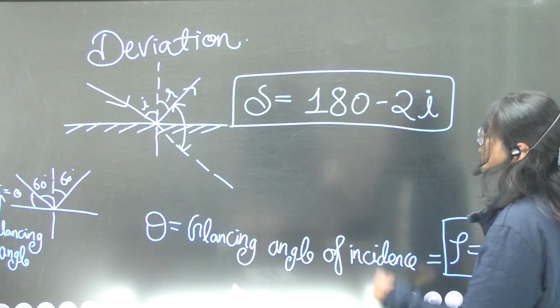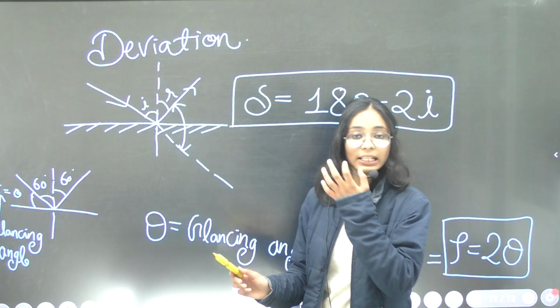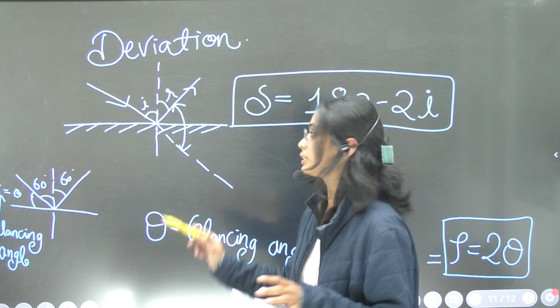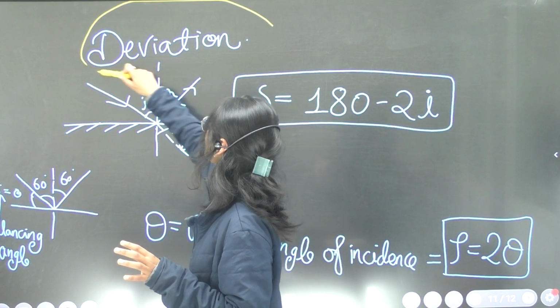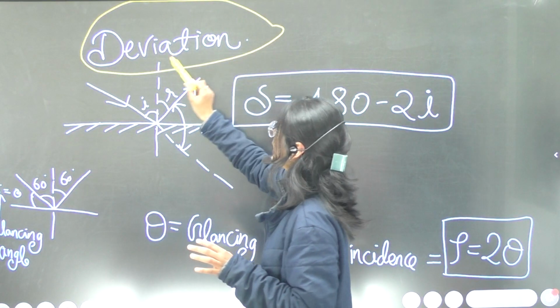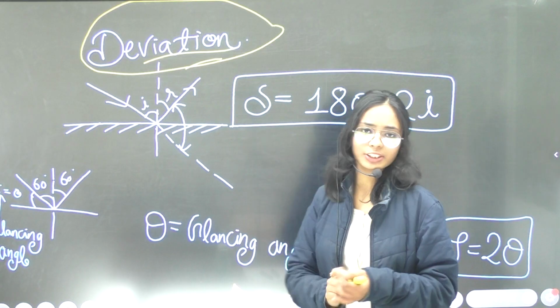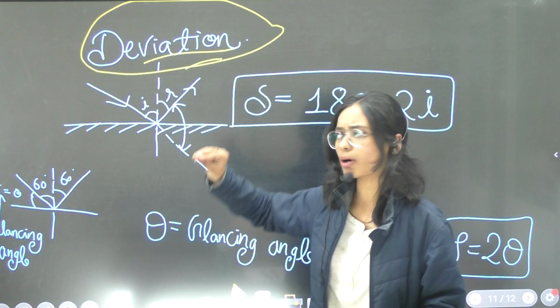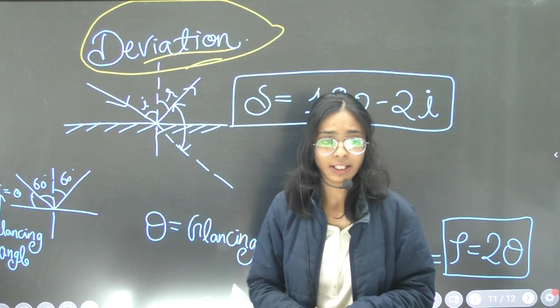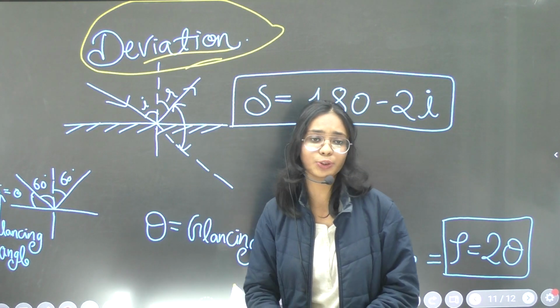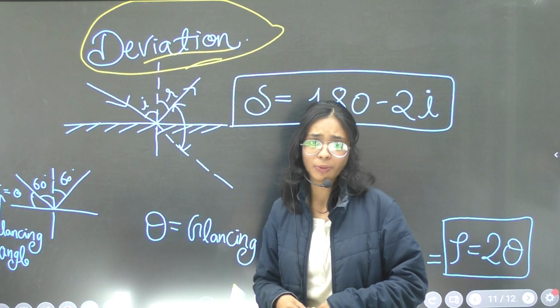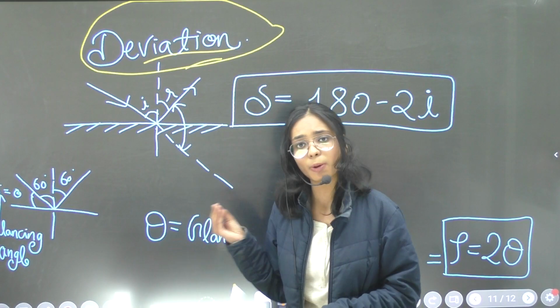Now let's deal with the key concept, deviation, which we will be dealing with in this chapter. You have already heard this common word in your day-to-day life. Like your parents say to you, you are getting deviated from your studies, you are not having proper concentration.